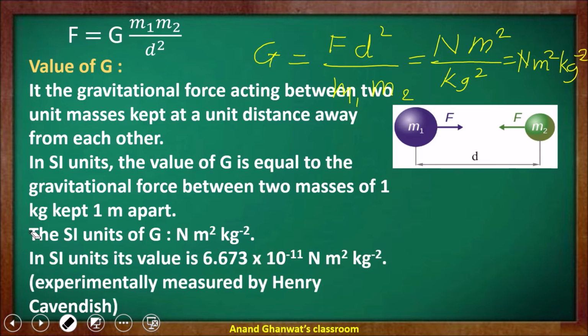Now let us understand the value. The value of G in SI unit is taken as 6.673 into 10 raised to negative 11 Newton meter square kilogram raised to negative 2, and this value was measured by Henry Cavendish, who did various experiments for that.